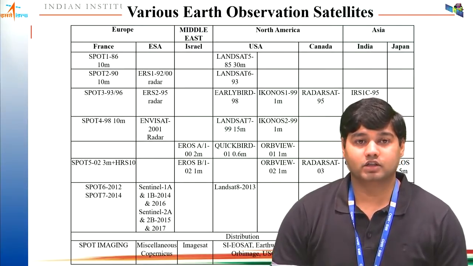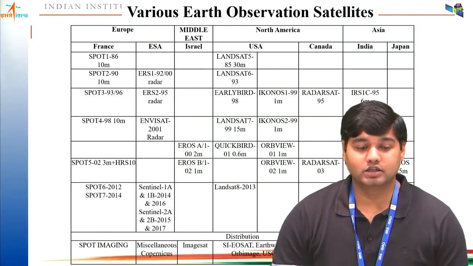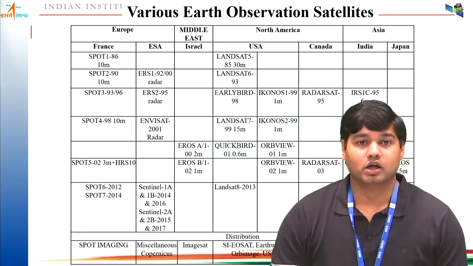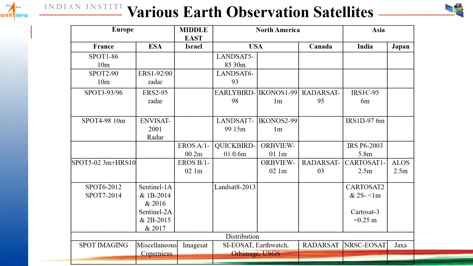So now I'll start with various Earth observation satellites. From different countries, various satellites were launched. Now I'm going to focus more on the recently launched and working satellites. So we have Spot 6 and 7, which were launched in 2012 and 2014 for the purpose of providing very high spatial resolution for whole Earth data. Then from the European Space Agency, we have Sentinel-1, Sentinel-2, Sentinel-3, Sentinel-4, and up to Sentinel-5, the satellites were launched.